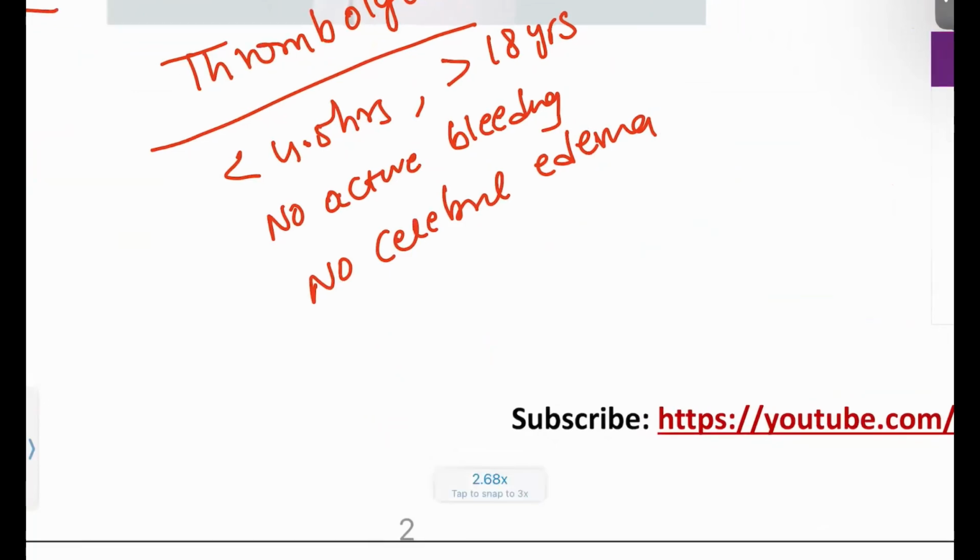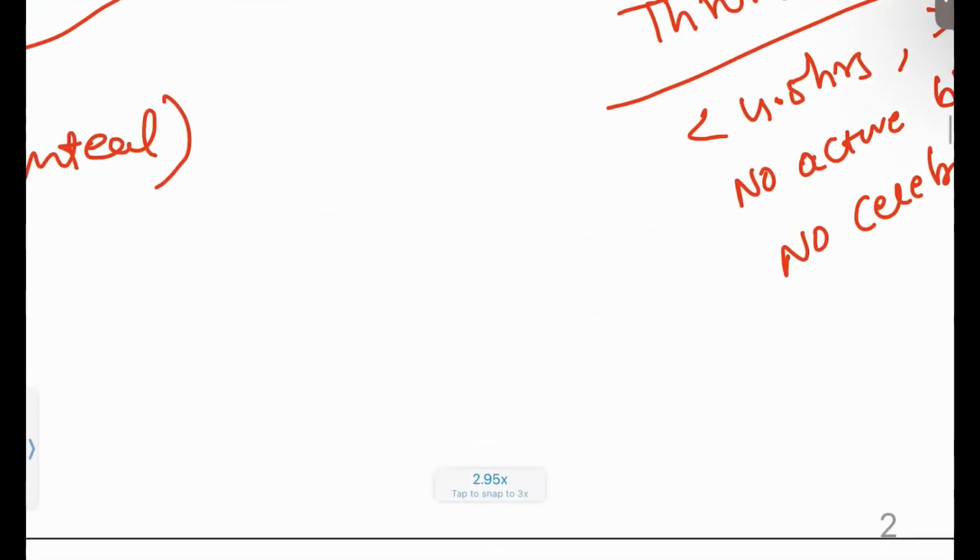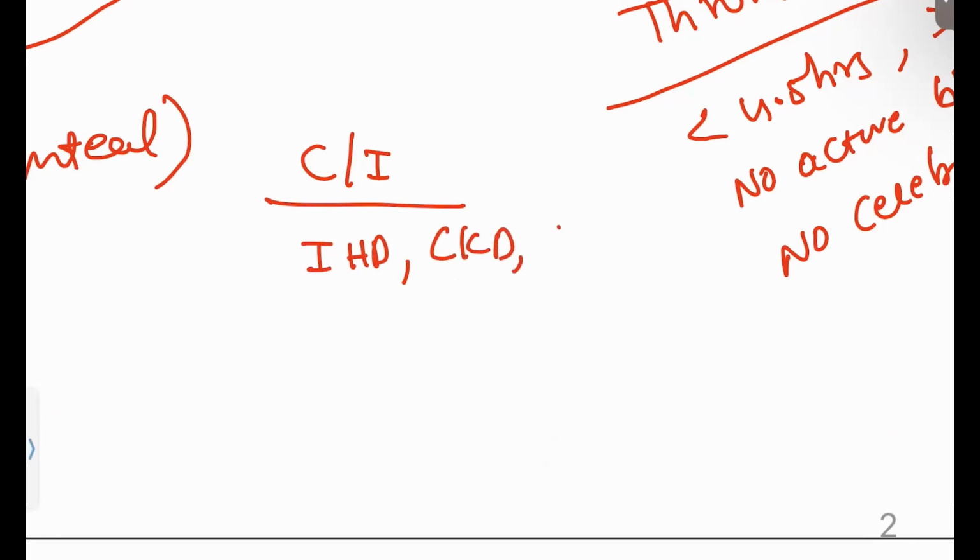And what are the contraindications for thrombolysis? You never do thrombolysis in patients who are suffering from ischemic heart disease, or patients who have a history of CKD or chronic liver disease, cirrhosis, alcoholic liver disease.